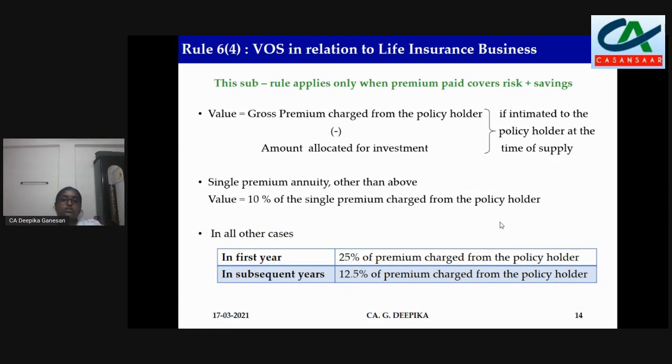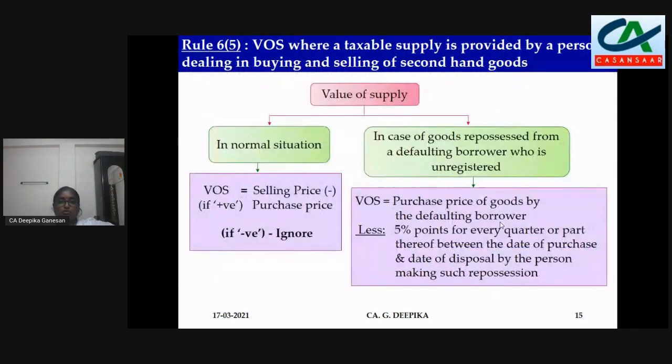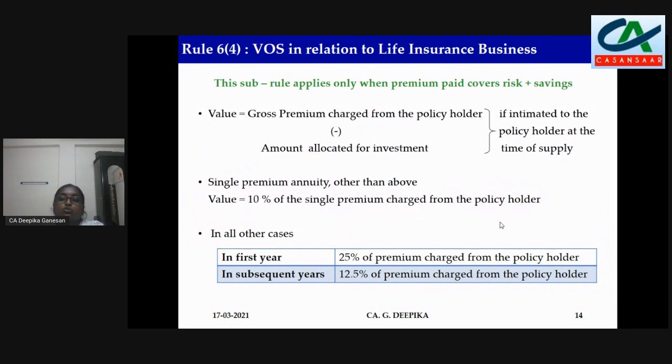So what it says, the value is the gross premium charged from the policy holder minus the amount allocated for investment. If the amount is already known and intimated to the policy holder, then this methodology will apply. Say they are charging you 1000 rupees, and they are allocating 400 for investment, the remaining 600 will be the value. On that we have to calculate GST. If it is a single premium policy, single premium annuity, one time premium, say you are paying 1 lakh, then 10% of that premium. So on 1 lakh, 10% comes to 10,000. On that apply GST and take that.